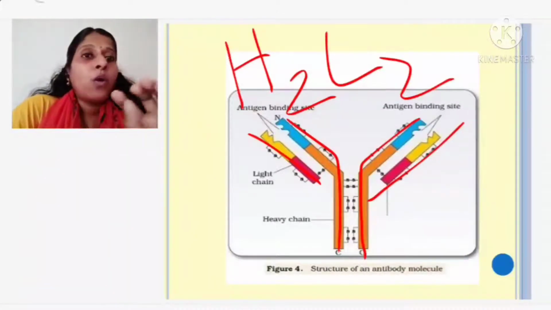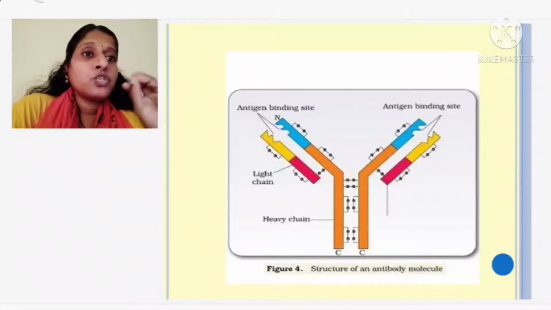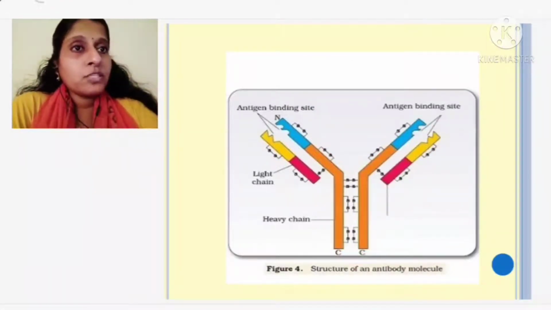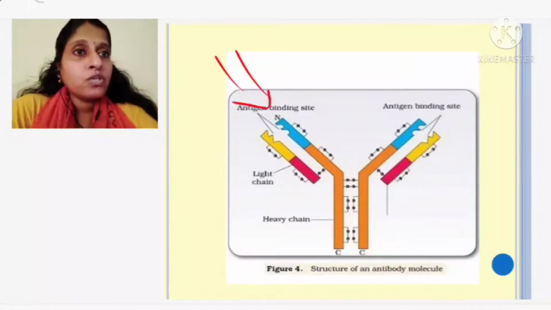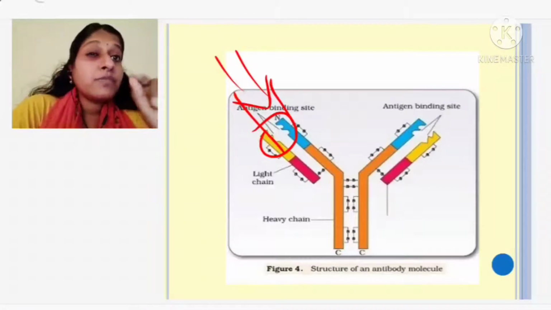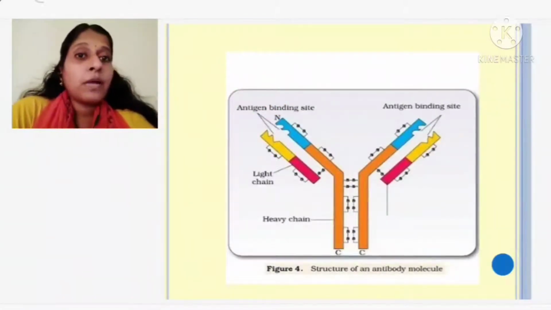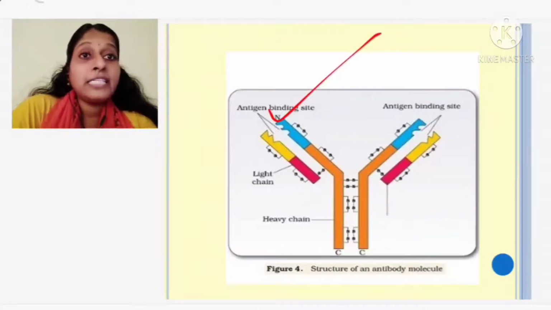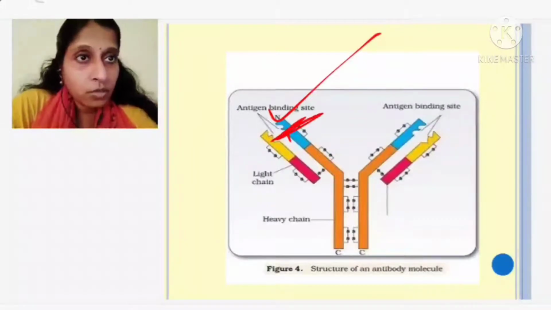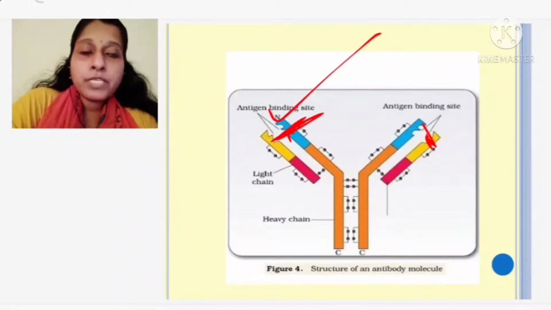Okay. Now there are some specific sites wherein this antibody is going to bind with the antigen. What is an antigen? You know, it is a germ. So if a germ is entering into my body, what will happen? This antibody will go and bind with the germ. At specific sites only they are going to bind. So what that site the antibody has, that is called as what? Antigen binding site. What do we call them? Antigen binding site. So here you can find the tips, the antigen binding site is present.